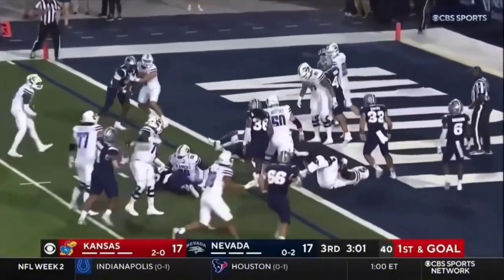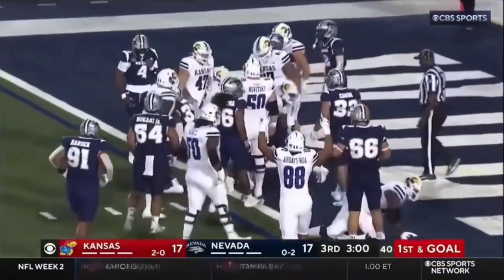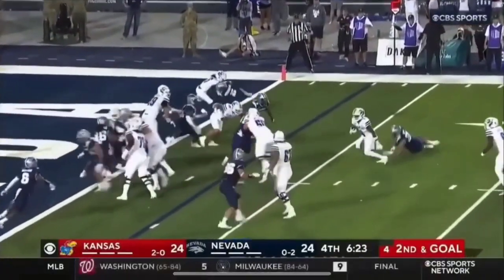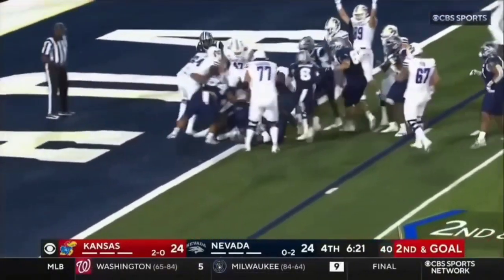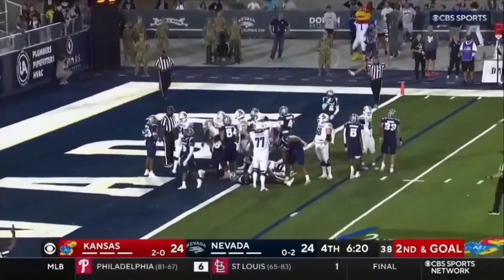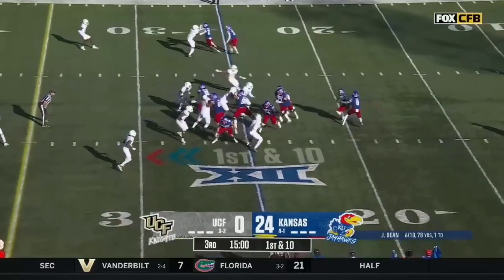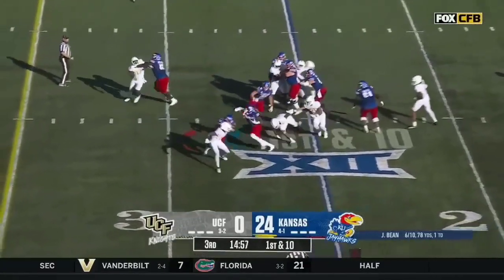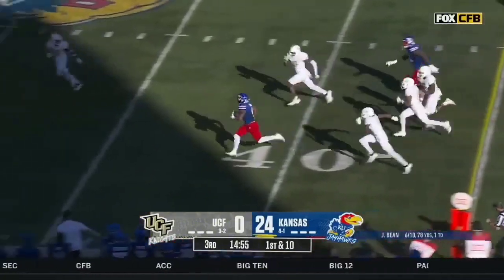Neal leaps, and he's in. The lunge got him in. And Neal breaks a tackle. Back on his feet. Back in the end zone. Touchdown, Kansas. Out of halftime with over 140 yards on the ground and then some.